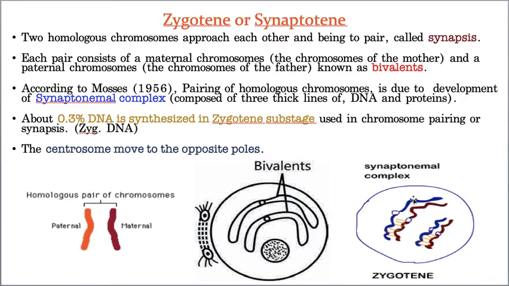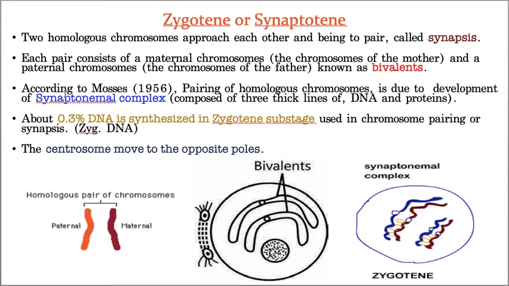Now let us see. This is a paternal chromosome and this is a maternal chromosome. Suddenly they started binding. How did they start binding? Did you notice some yellow colored thread-like structure? This is nothing but the synaptonemal complex. That means between these two chromosomes, paternal and maternal, one kind of protein complex is formed, and that protein complex is called a synaptonemal complex.